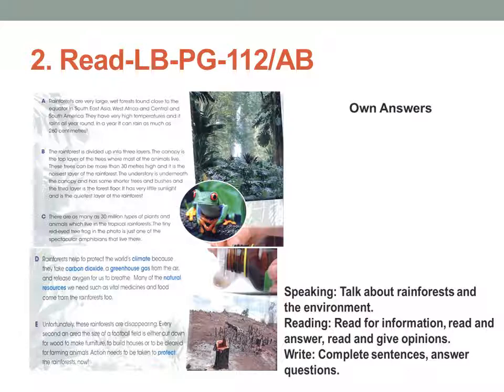So the tiny red-eyed tree frog in the photo is just one of the spectacular amphibians that live in there. You can see the picture, there's a frog with red eyes. They are found in the rainforest. Now let's go to D.